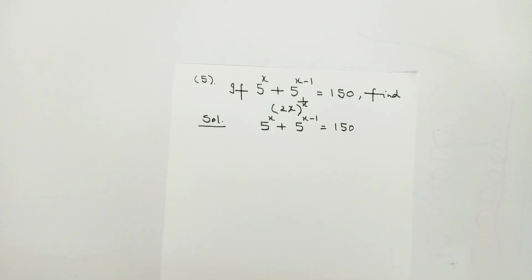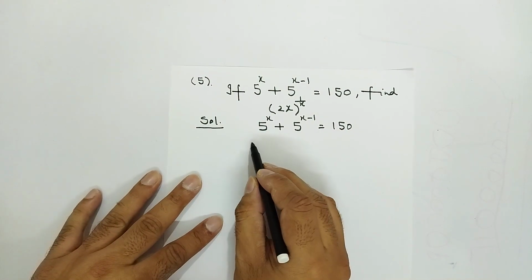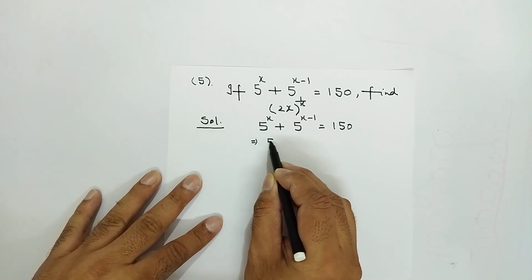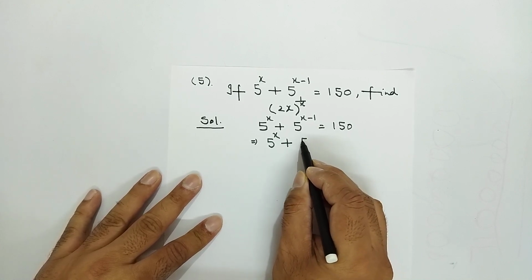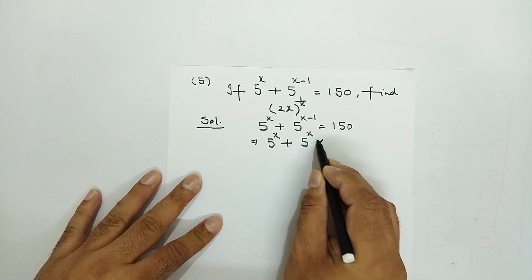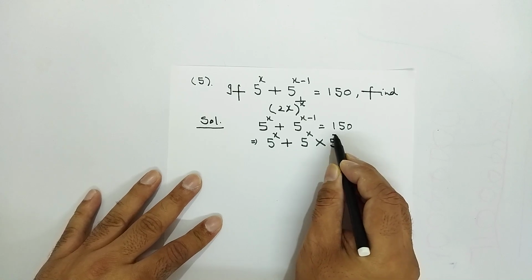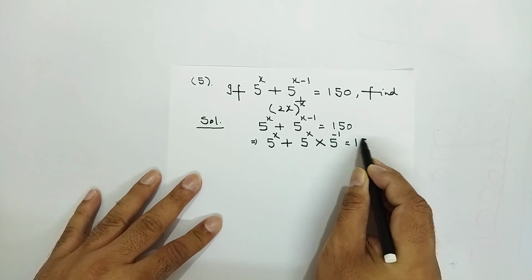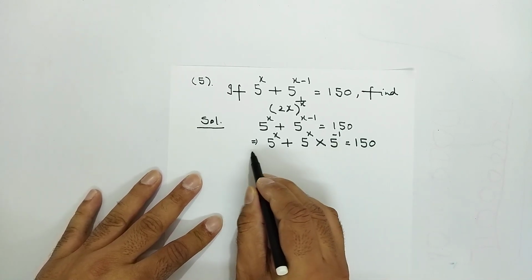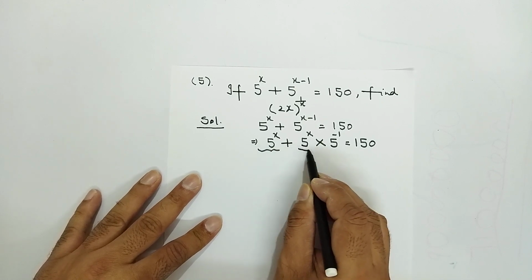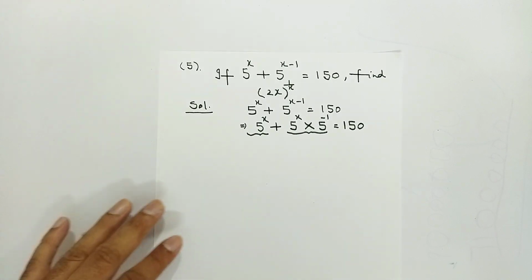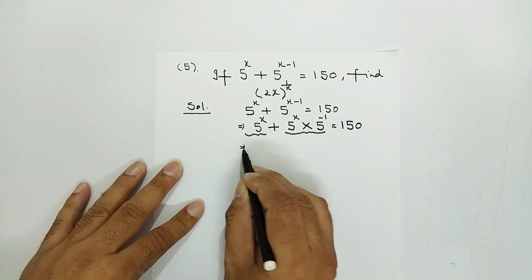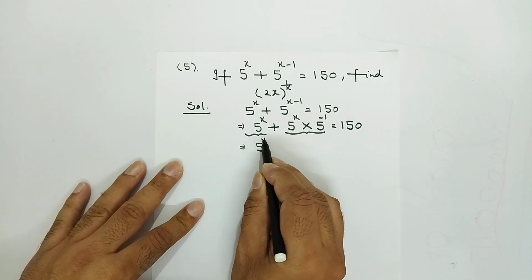So we will apply that rule now. 5 power x will be written 5 power x plus, how can this be split? 5 power x into 5 power minus 1. Here the rule is applied, is equal to 150. Now this is one term and this is another term. What are you observing? What is common here? 5 power x will come common.